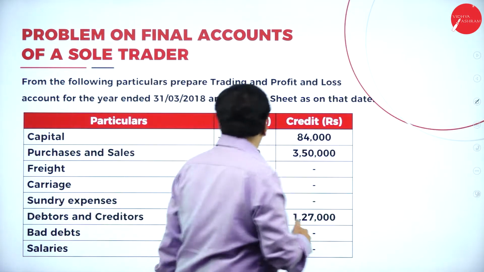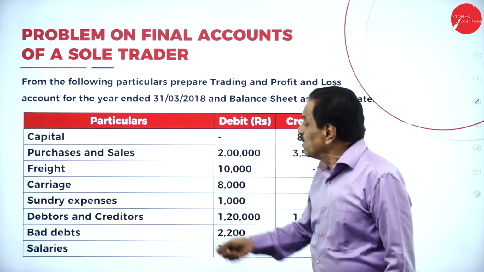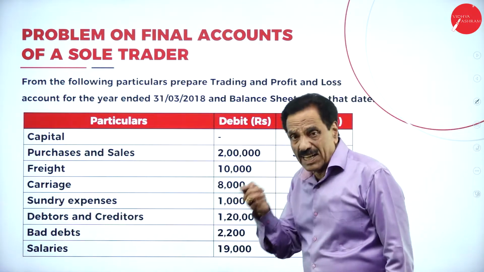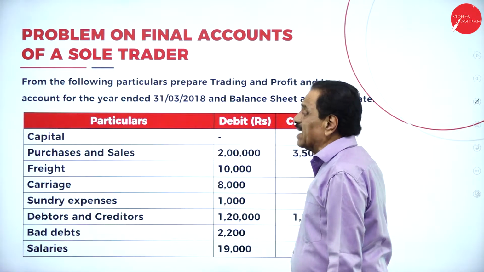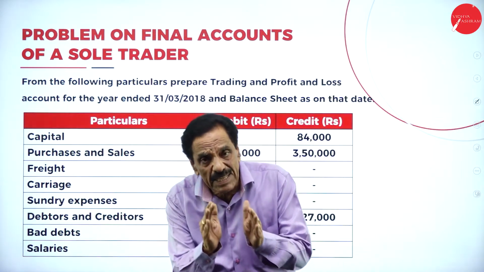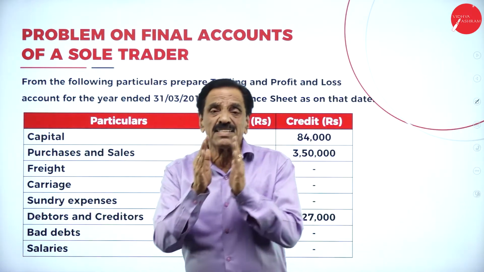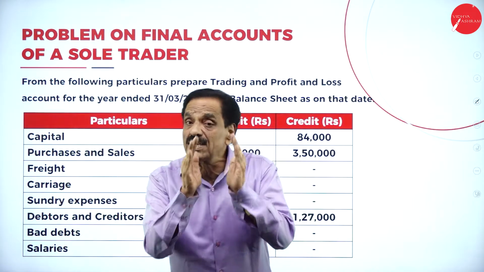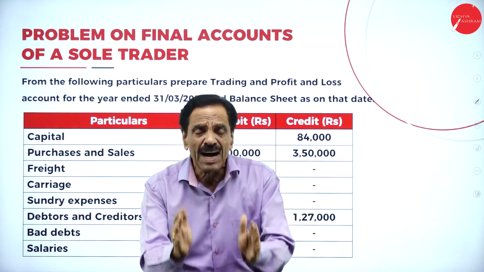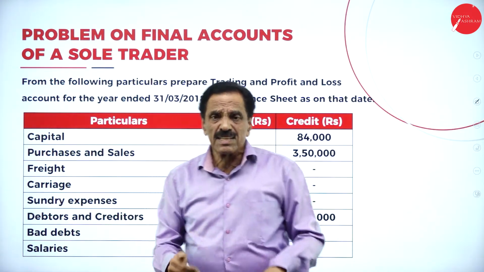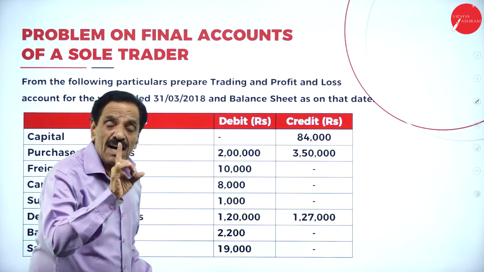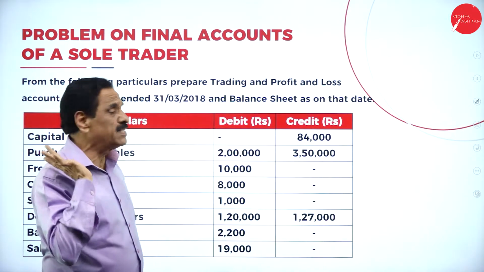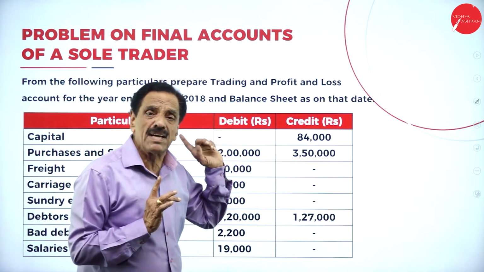Here, whatever the difference of the ledger balances comes, we transfer to an account called trial balance. It has got two sides, one is the debit side, one is the credit side. What does the debit side say? What does the credit side say? Debit side shows assets and expenses. Credit side, income and liability. Debit side, assets and expenses. Credit side, income and liability.